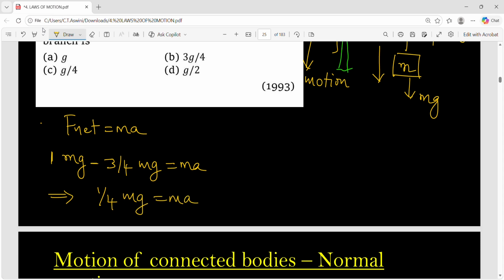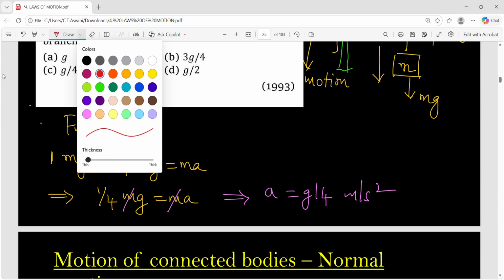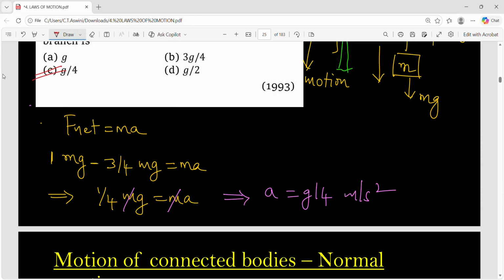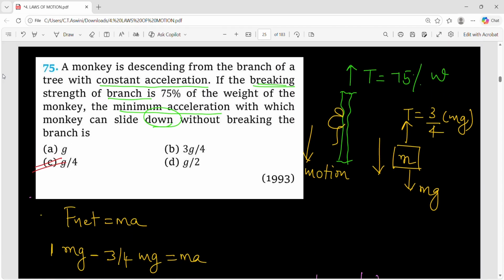If you see the options, g is not substituted, so keep it the same. m gets cancelled. And what is acceleration now? It is g upon 4 meter per second square. That means acceleration of the monkey this time is g by 4. Option C. Any difficulty? Just go through once what we have done in monkey problems. Clear?